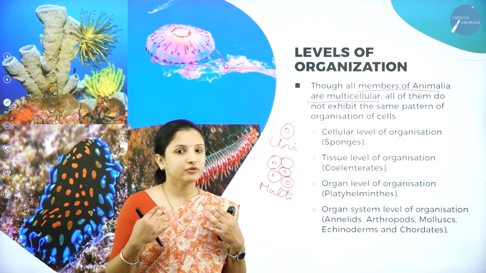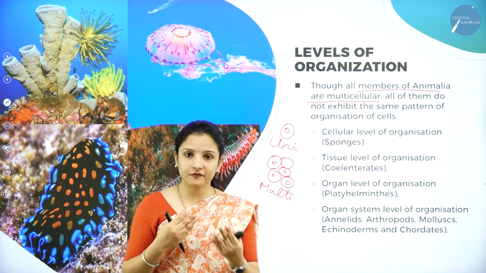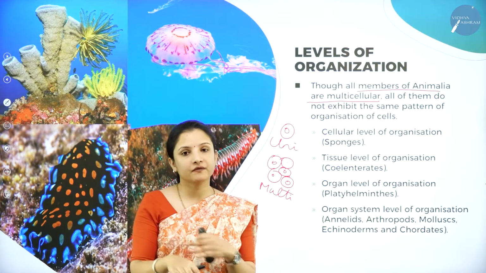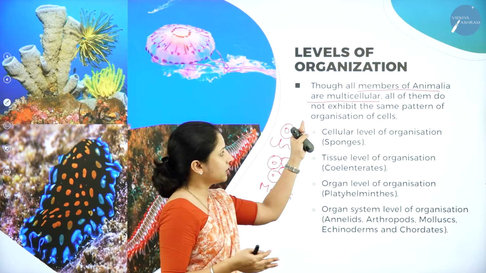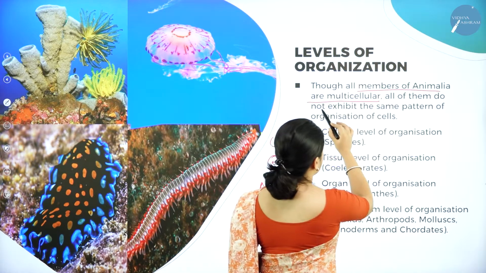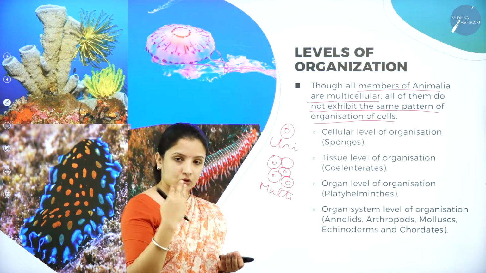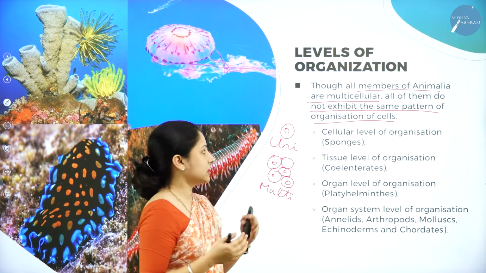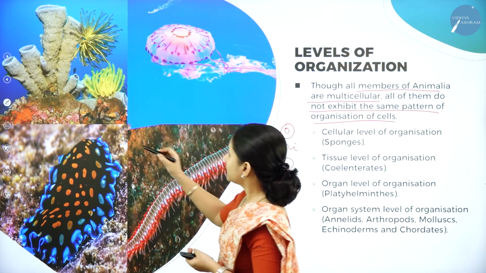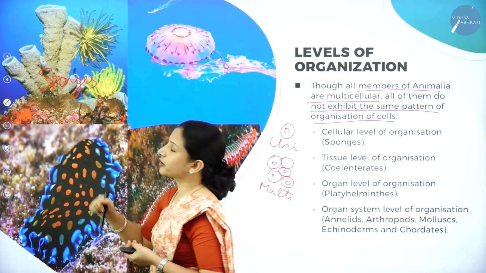So I can give you the example of a human body, right? Compare a human with an animal. There is difference, right? Though we are multicellular, the way the cells are arranged, that will give the shape to our body. So here, though all members of Animalia are multicellular, all of them do not exhibit the same pattern of organization of the cells, because when you look at the cell, they can be of different organizations. That is, they can be cellular level of organization. Because in sponges, I've taken the example of sponges here. In sponges, they are just cellular level of organization.